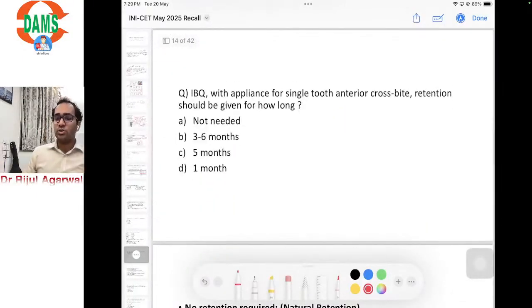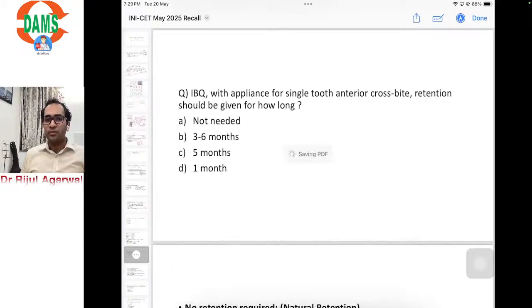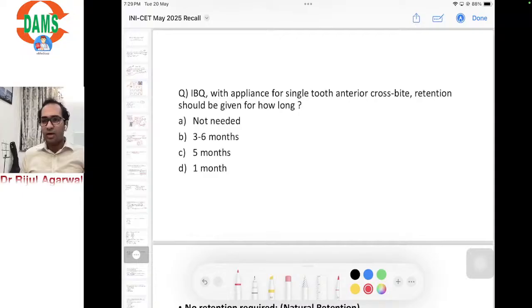So, an image based question was there, with the appliance for single anterior tooth cross bite. The question was asking how long the retention should be given. Instead, they are asking this time about the appliance, that is Catlan's appliance for correcting the single tooth cross bite. They asked how long, now that the correction has occurred, that thing should be retained.